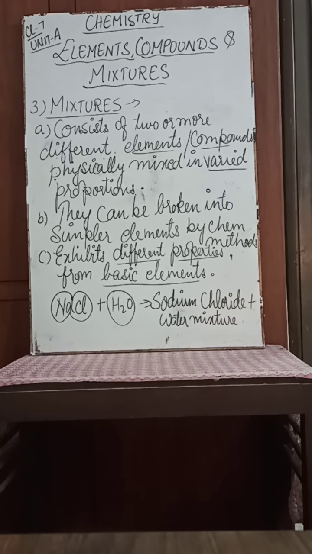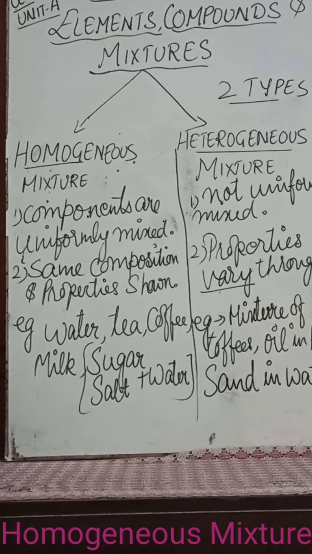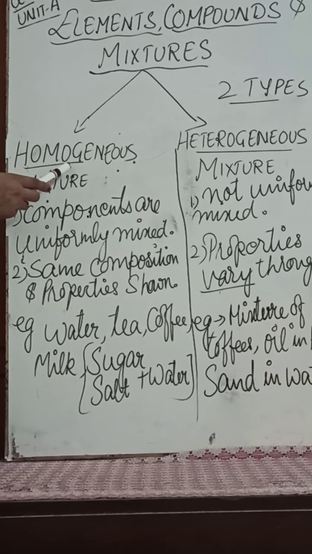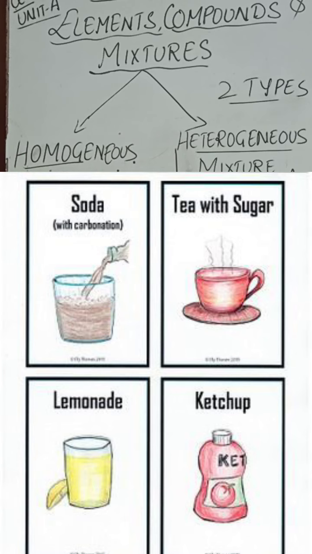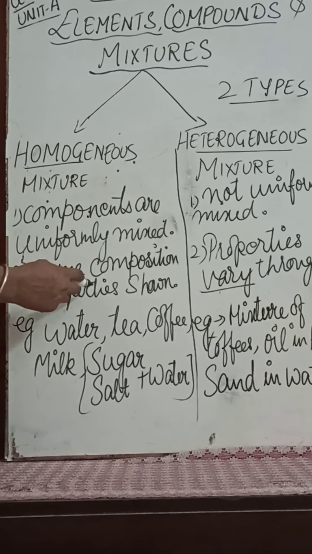Now we shall understand what are different groups of mixtures. We will understand the two different groups of mixtures. One is homogeneous mixture and the other is heterogeneous mixture. Now what is homogeneous mixture? In a homogeneous mixture, the components are uniformly mixed, that is equally, and there is uniform mixing of the components. Second property is same composition and properties are shown. Same properties are shown in a homogeneous mixture.